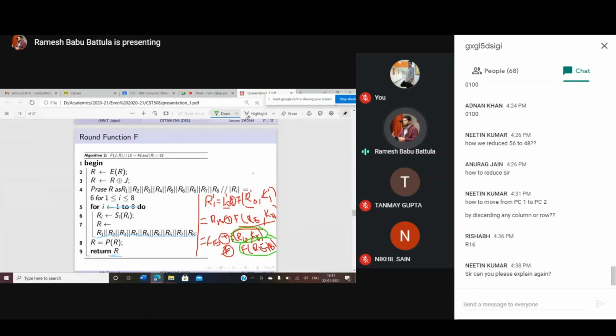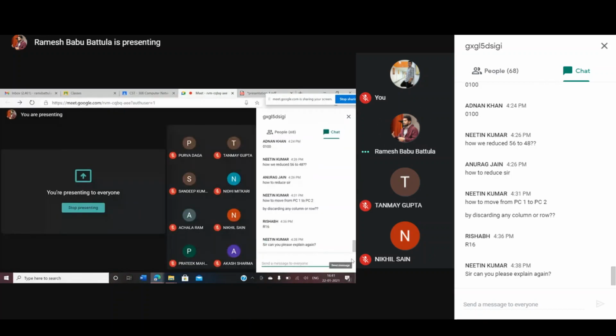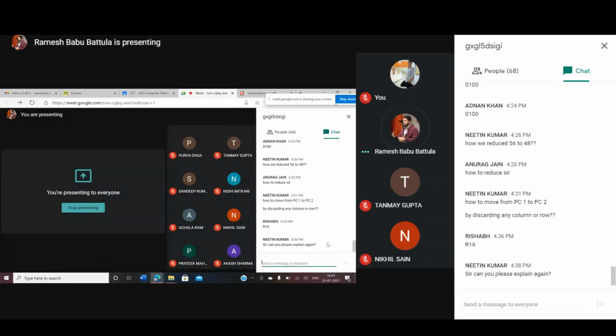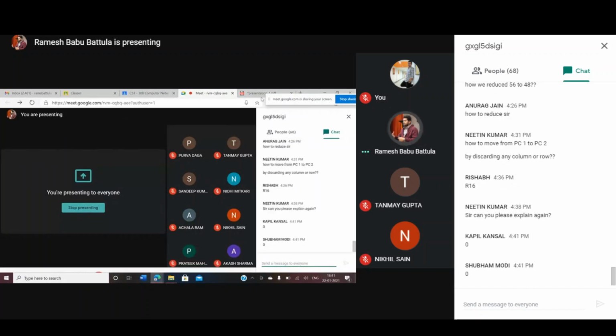So according to the XOR function, A XOR A is equal to what value? 0 only, right?